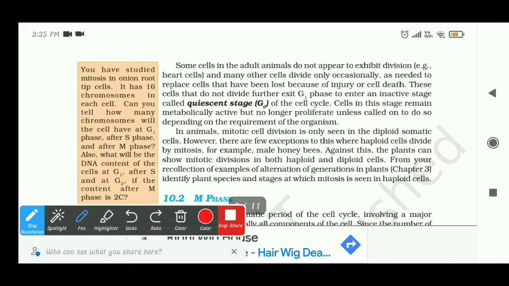Next, the cell in this stage will remain metabolically active, but will not proliferate unless they are called upon to do so. That depends on the requirement of the organism, what kind of organism it is, and whether it needs to do the division or not. So it depends.